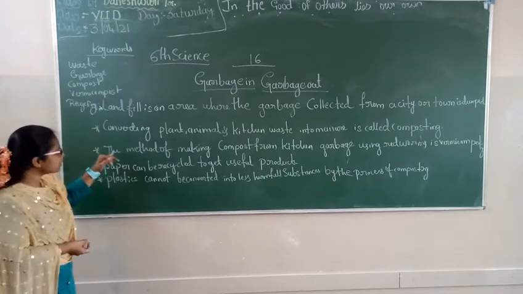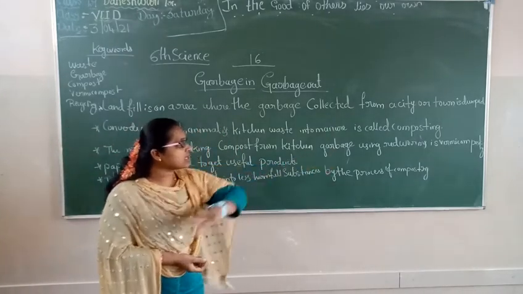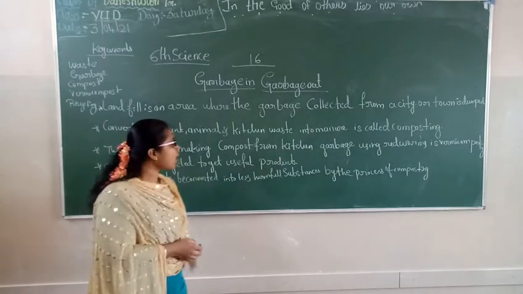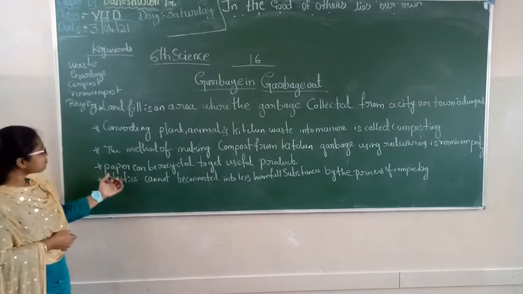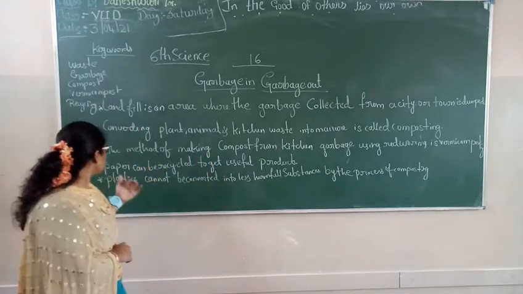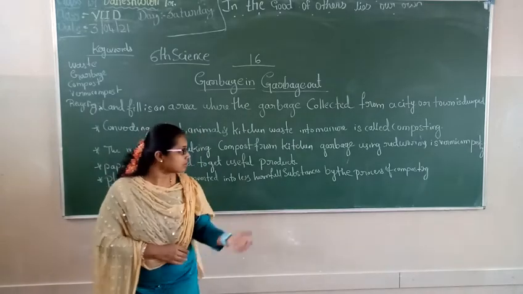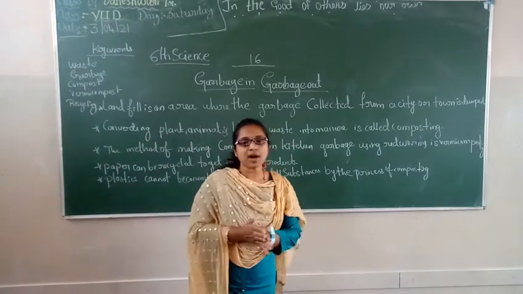Vermicompost is the method of making compost from kitchen garbage using red worms, which is vermicomposting. Paper can be recycled to get useful products, and plastics cannot be converted into less harmful substances by the process of composting.